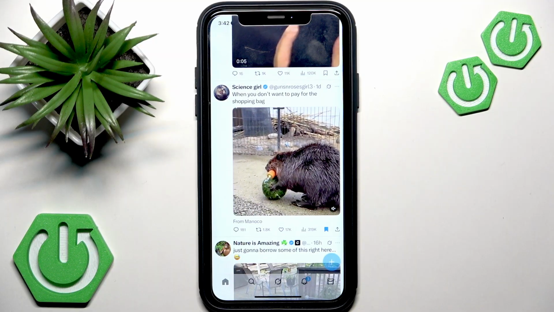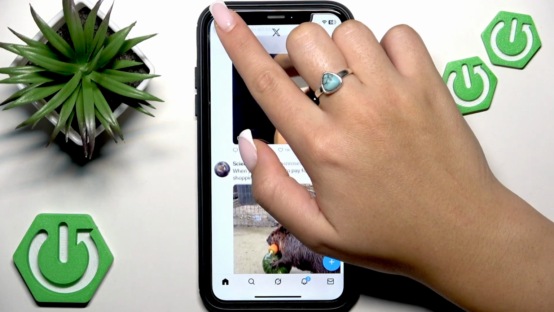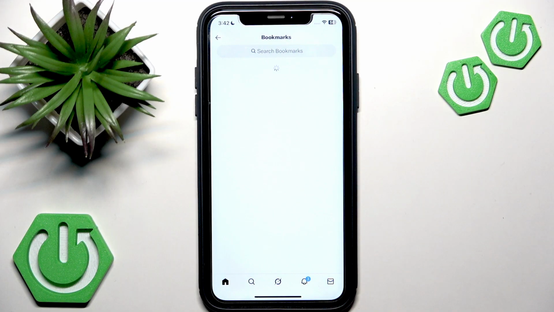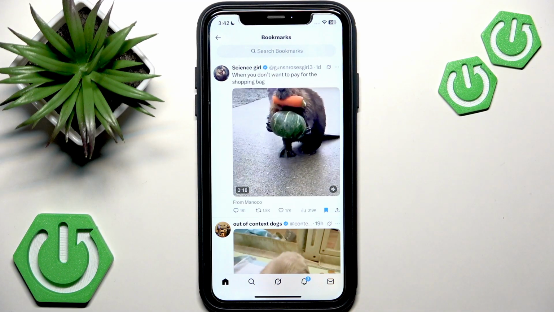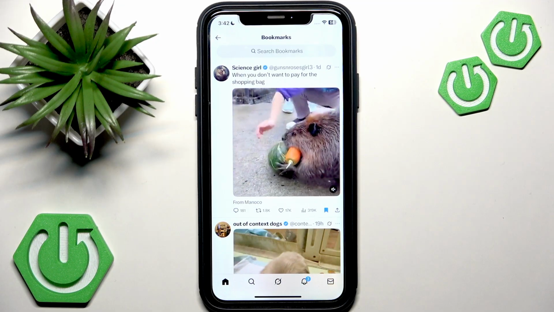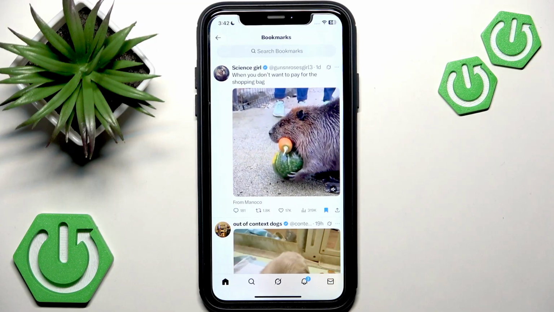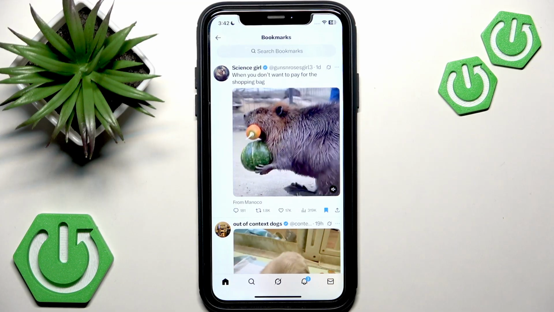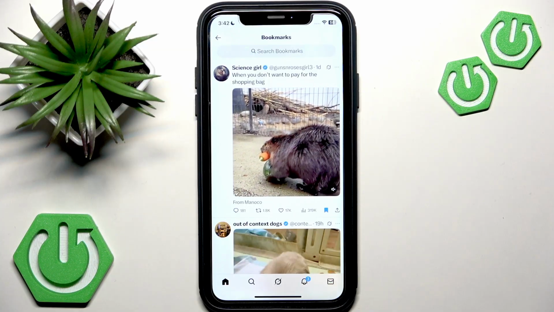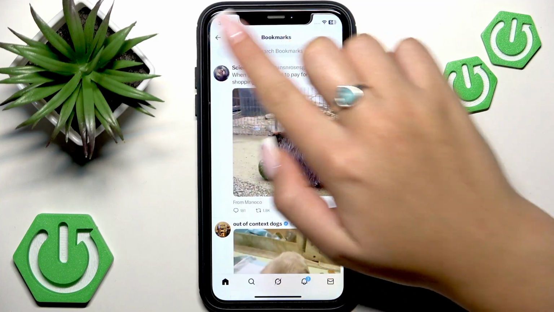Later you can access them if you tap your profile picture in the top left and find the bookmarks section. And this is the post that I have just saved. This is a really nice feature because bookmarks are 100% private and they will never appear in anyone's feed. So you can be calm about that and not worry about things that you save on X.